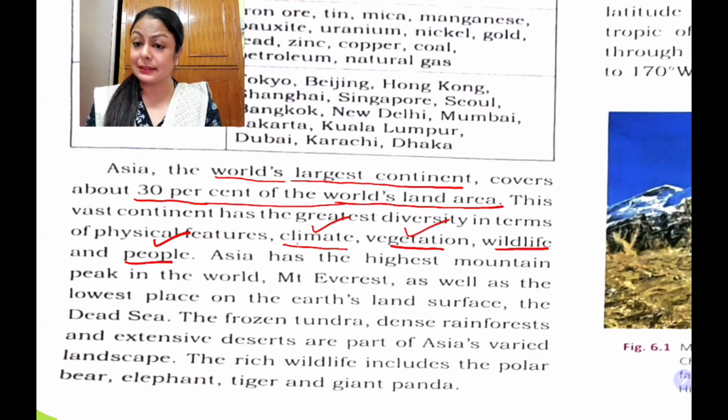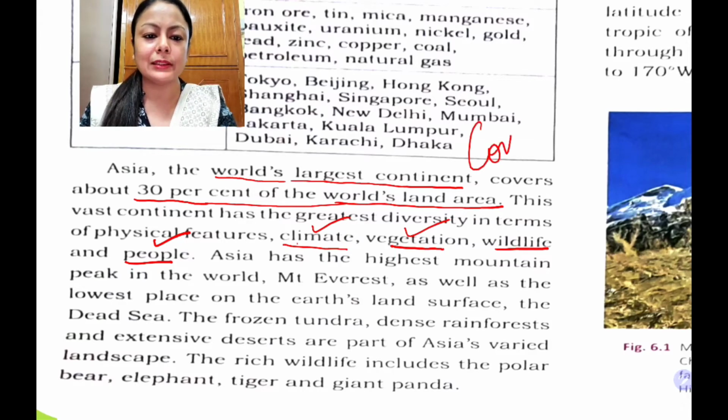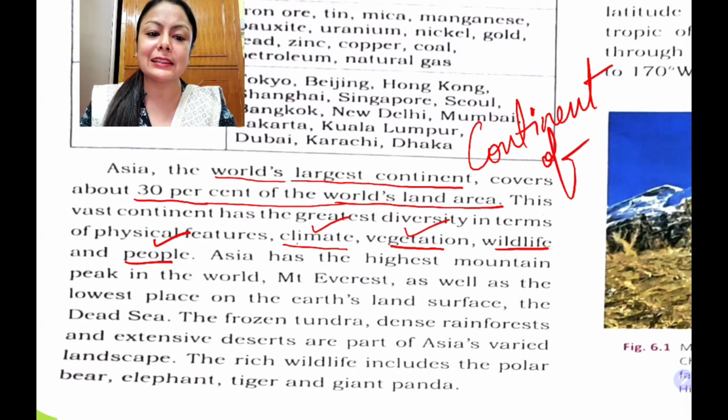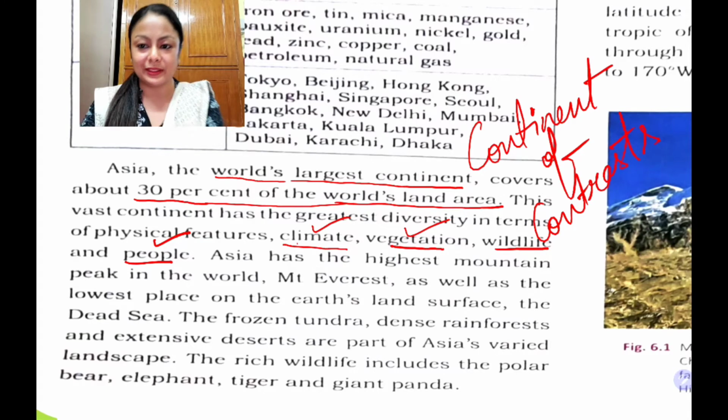Students, by this I mean, this is such a vast continent that a lot of variety and diversity is found here. So this continent is often referred to as the continent of contrast. We also call it the continent of contrast. There is a lot of contrast in the continent.